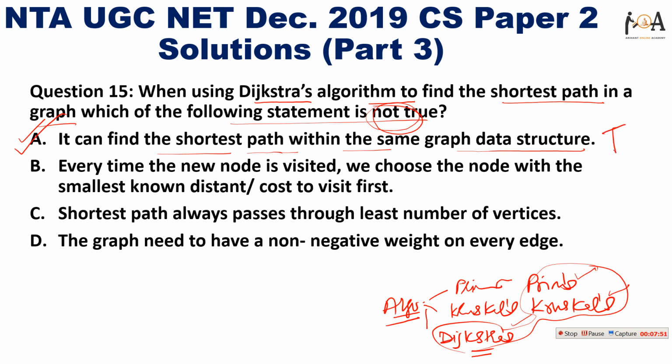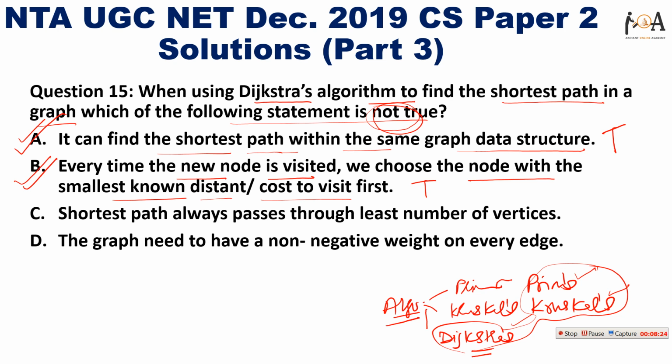So it is true. Option B, every time a new node is visited, we choose the node with the smallest distance or cost to visit first. It is also true, because every time we visit a new node, we check whether this node has the smallest cost or not. If it is not the smallest, then we find the smallest one and we go there. So it drives our path, right? So it is also true, but we need to find not true, right?